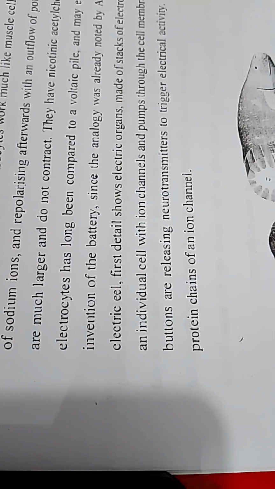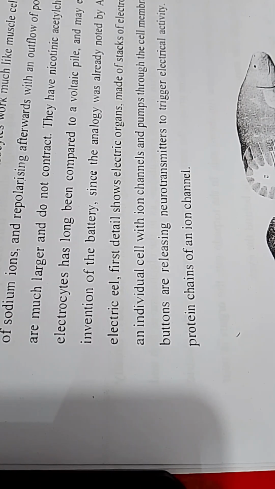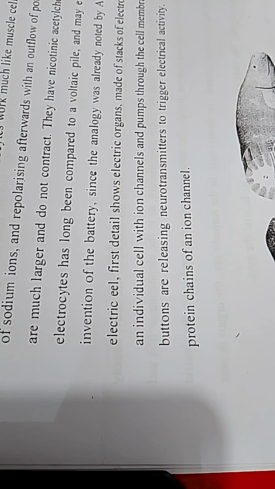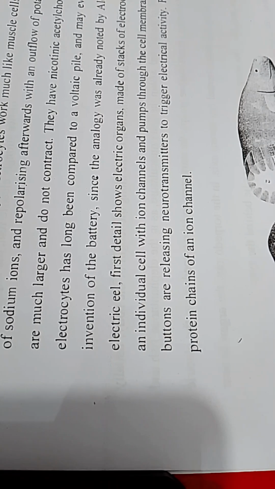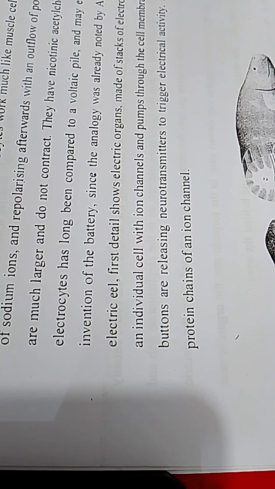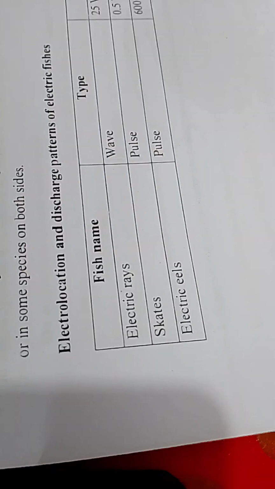In the case of the electric eel, the first detail shows the electric organ made of a stack of electrocytes. The second detail shows an individual cell with ion channels and pumps through the cell membrane. A nerve cell terminal button is releasing neurotransmitter to trigger electric activity. The final detail shows the coiled protein chain of an ion channel.